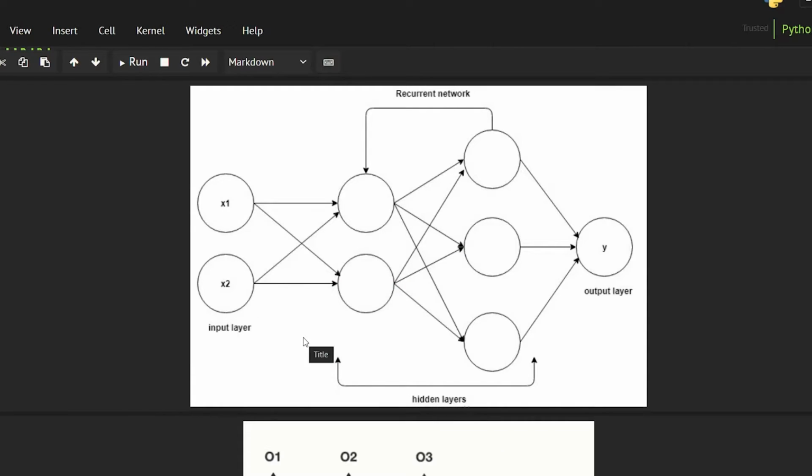Now let me tell you the reason why it is useful. Let's take an example. If you ask Google who is the president of America, it is going to answer that it is Donald Trump.